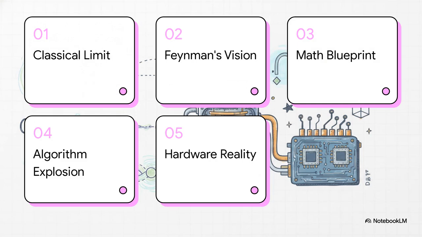Here's what's on the agenda. First, the classical computing limit. Second, early paradoxes and Feynman's vision. Third, the quantum mathematical blueprint. Fourth, the 1990s algorithm explosion. And finally, number 5, modern quantum hardware reality. Let's get right into it.